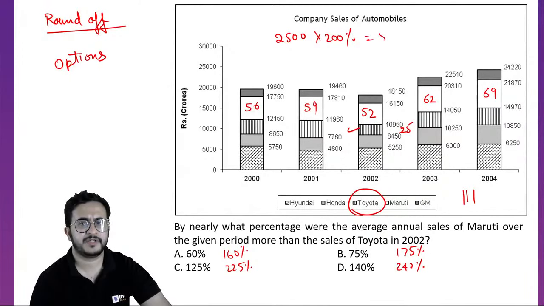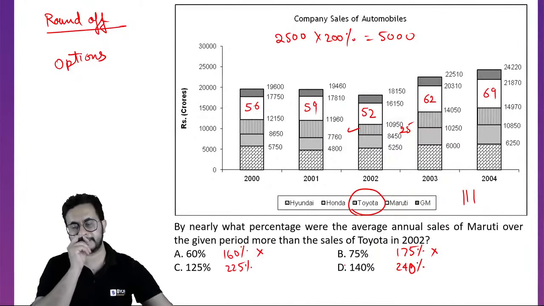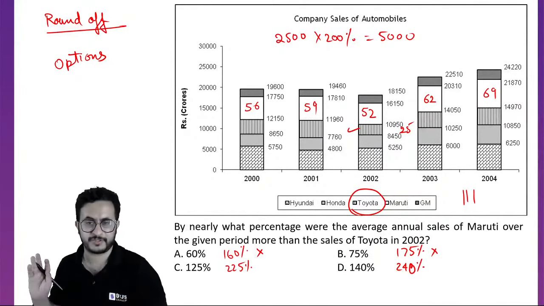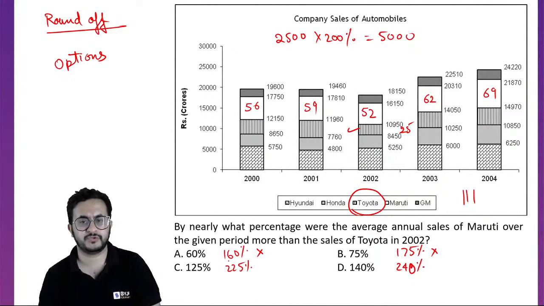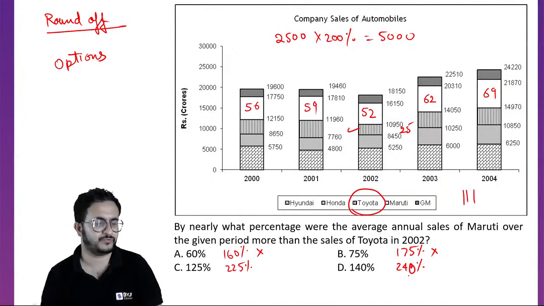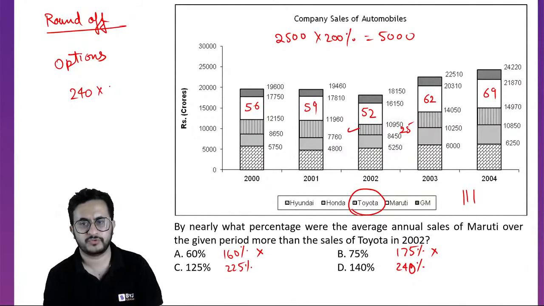then you will get 5000, right? Or here if you have written 50, right? So 200%, it cannot be less than 200%, right? That means 75% more means that it is 200% of it. Okay, now one is 225, one is 220, 240, right? So 240% of what? 240 into 2. See, whenever you have to multiply by 25, just divide by 4, that is 60.